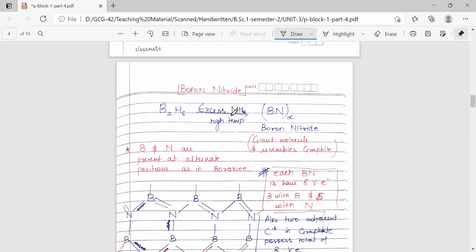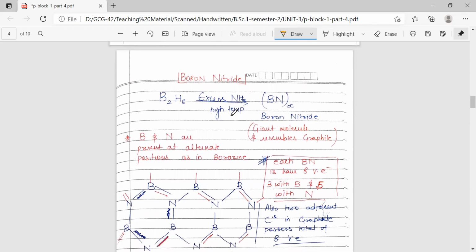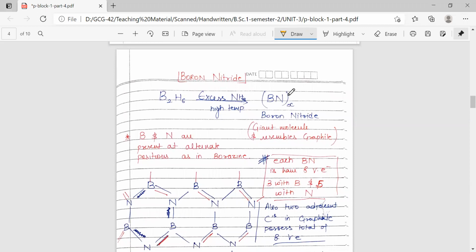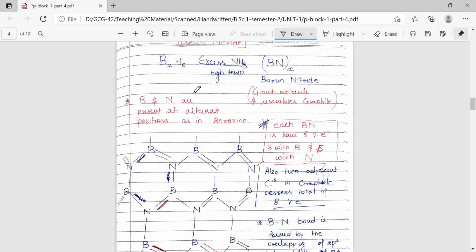So next we have boron nitride. This is another compound which is synthesized from diborane. When it is treated with excess ammonia at high temperature, we get the formation of a giant molecule which resembles graphite, a similar molecule made out of boron and nitrogen. This is a giant molecule, a polymer (BN)x, where x is large in number.